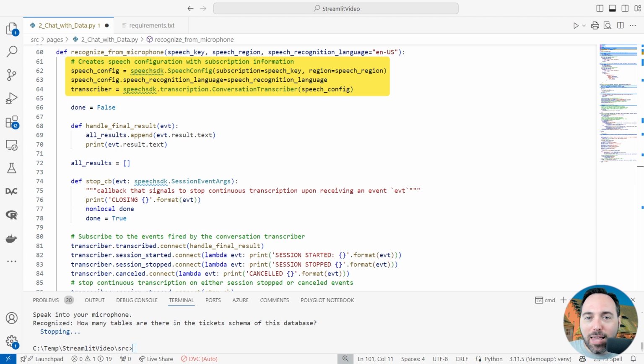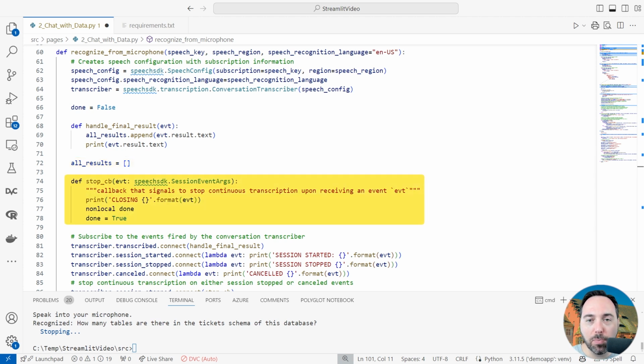We don't know exactly how long this thing should run, so I'll set a variable called done and make it false. I have a function called handle final result that takes an utterance and appends it to the list of all results. Then I print it out to the screen to make sure everything's going fine if I watch the console. The all results variable is just an empty list that will populate with utterances, and I have a function named stopCB to stop continuous transcription on specific event references.